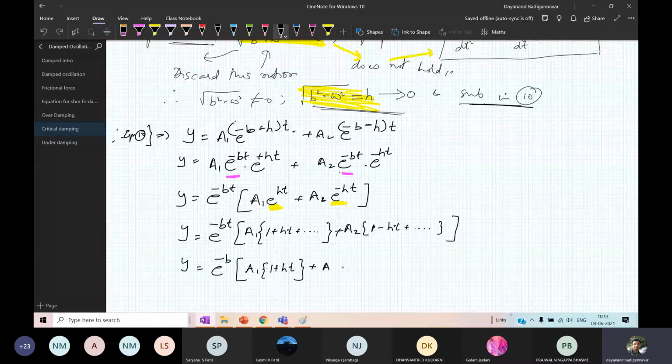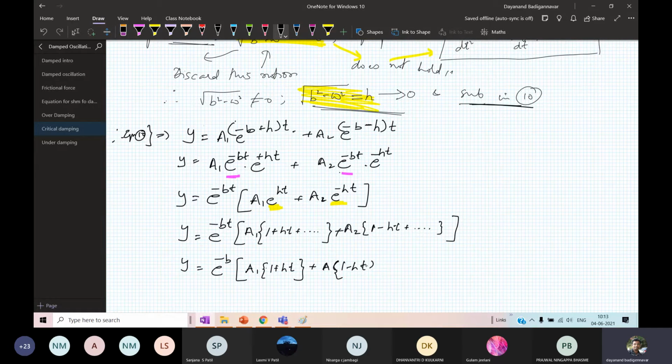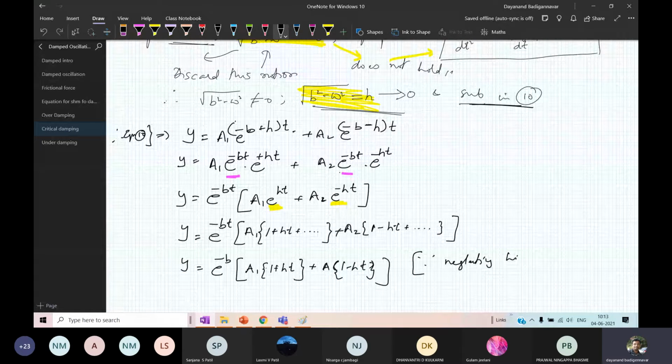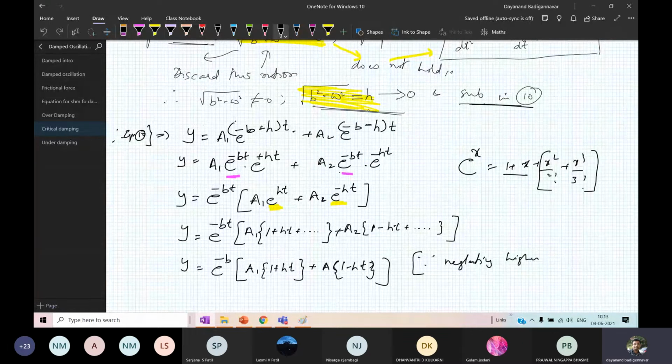Higher terms means there is actually a power series. If you have e raised to x, it is 1 plus x square by 2 factorial plus x cube by 3 factorial. So I can have 1 plus x, but these other terms are very, very small. Why? Because h is small, h is almost equal to 0. Therefore, I can only take 1 plus x. Therefore, I have taken 1 plus ht, neglecting the higher order terms.